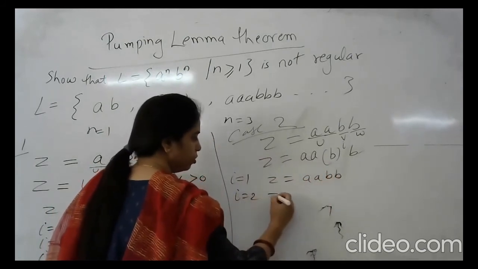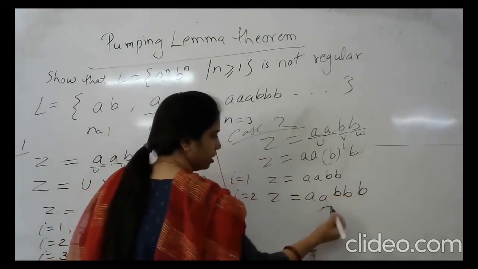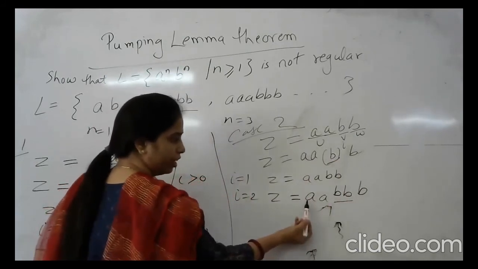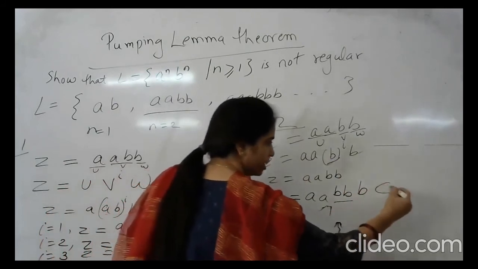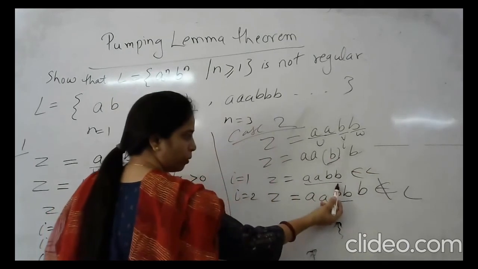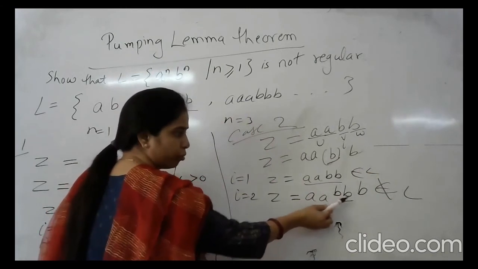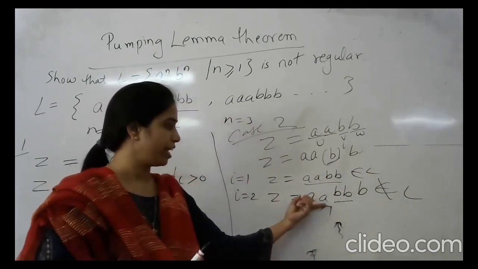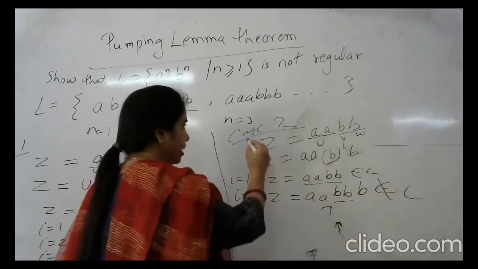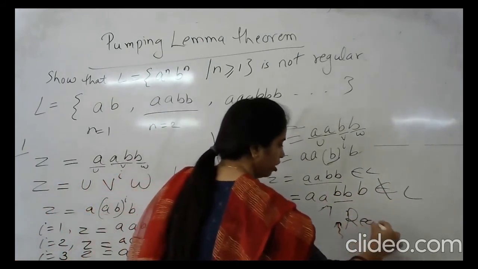For i equal to 2, z is a a, double b, and this one b. This b comes 2 times. And you can see 2 times a and 3 times b are coming, which means this does not belong to the language, while the earlier one belongs to the language. Why? As many times as a, that many times b, with a followed by b. But here as many times b is not coming. There are 2 times a and 3 times b. So this string does not belong to the language. So case 2 also proves that this language is not regular.